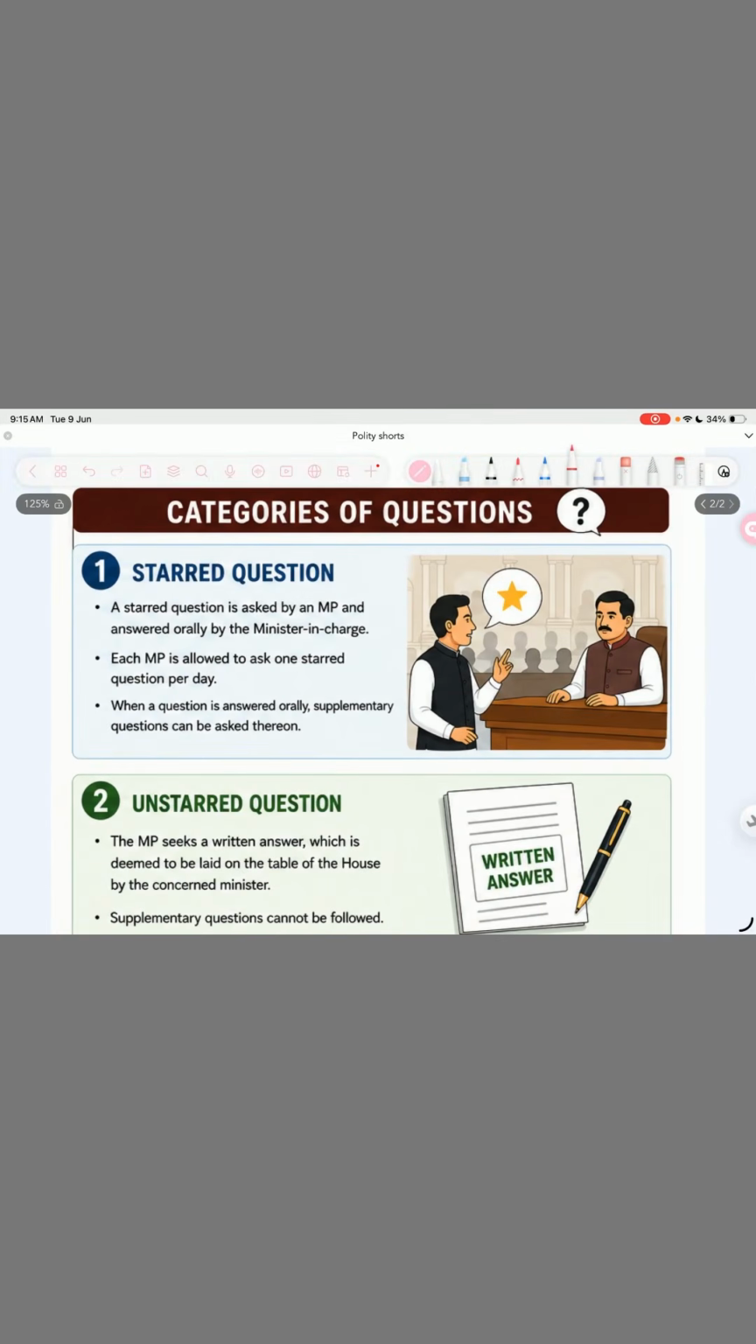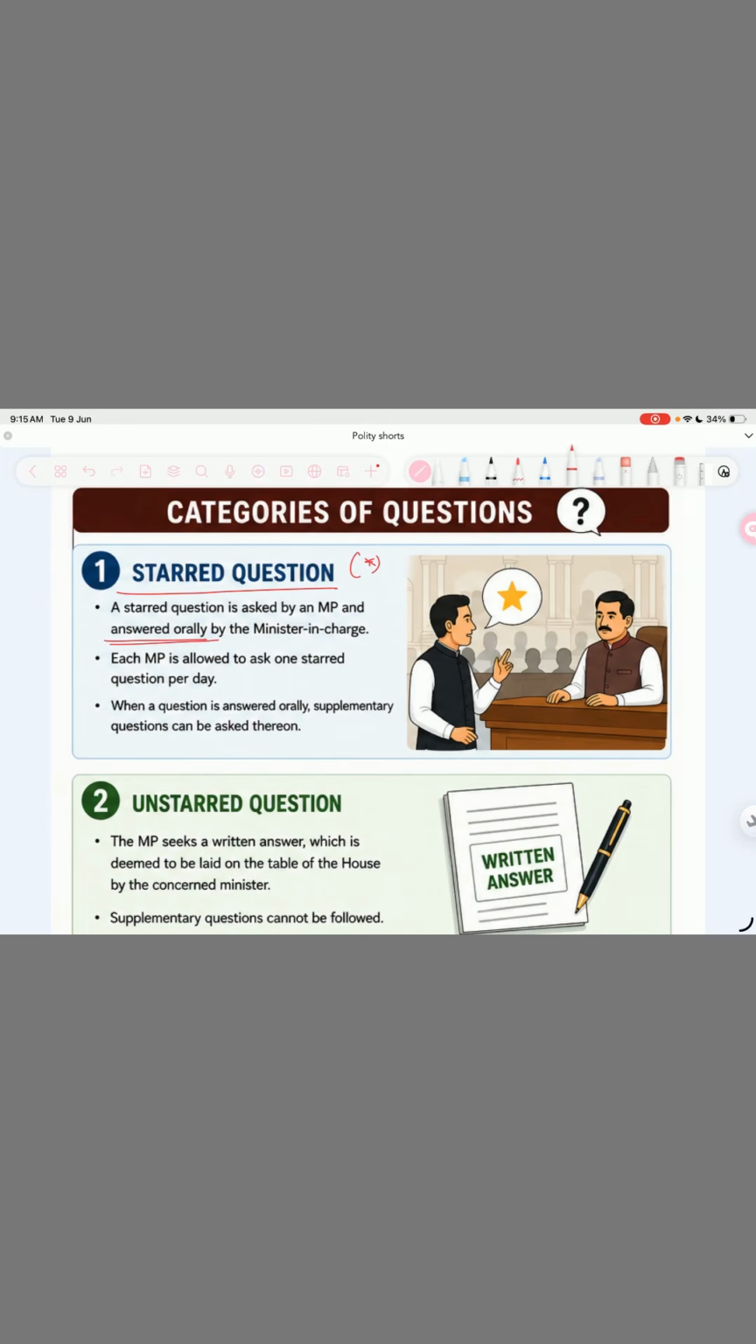Now when we look upon the categories of questions, there are 4 categories of questions that can be asked to any MP. First one is a starred question. Starred as in it has an asterisk mark on it. So a starred question is asked to an MP and answered orally by the minister in charge.